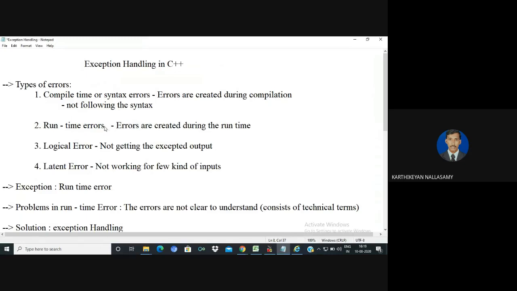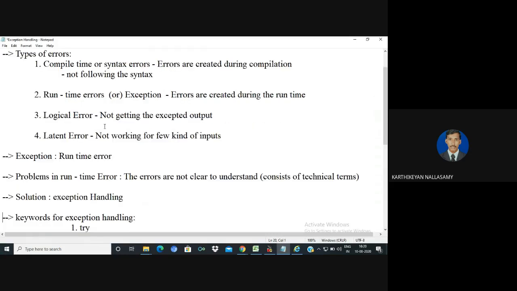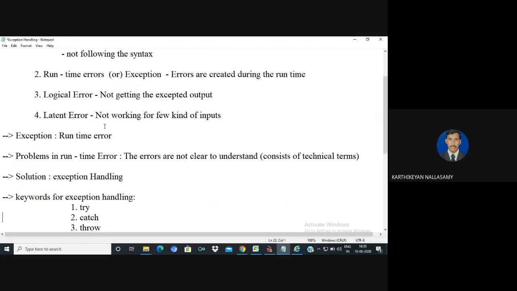In this video, we are going to talk about runtime errors. The method for solving a runtime error is called exception handling. Normally, an exception means a runtime error. Whenever a runtime exception happens, the message displayed by the compiler is sometimes not clearly understood by the user, because it may consist of technical terms.